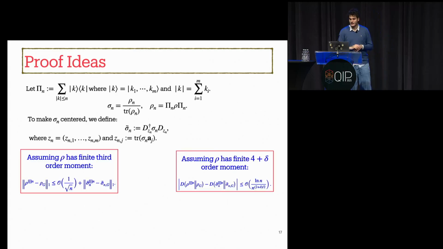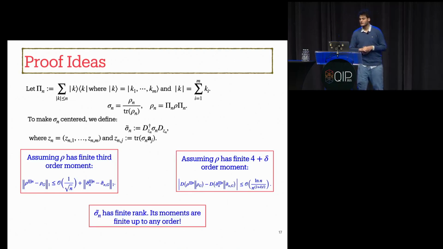We showed that we can handle the trace norm of rho n minus rho g with the trace distance between the n-fold convolution of sigma tilde n and its Gaussification. And we can again handle the relative entropy between rho n and rho g using the relative entropy between the n-fold convolution of sigma tilde n and its Gaussification. The point here is that now sigma tilde n has finite rank. Its moments are finite up to any order, so we can use previous lemmas to handle the distance between the n-fold convolution of sigma tilde n and its Gaussification in the sense of trace distance and relative entropy.